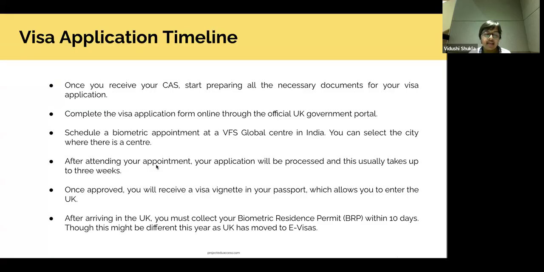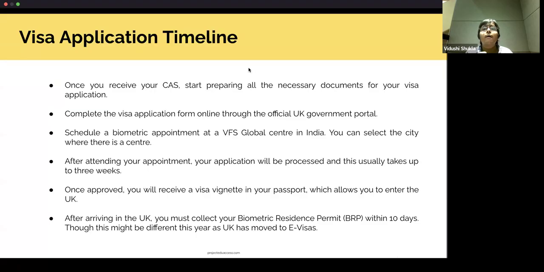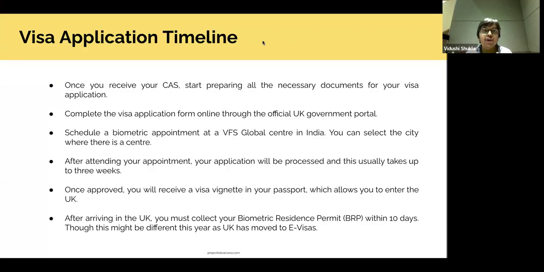Now, one thing: when you pay for the visa, you have to pay two things, the health surcharge and the visa application fee. You're not required to pay any other amount apart from that. Sometimes what happens is when you apply through VFS, being a private entity, they might say that they can provide you some special services, some special packages for your visa. Only if you want that special package, you can choose it. You're not mandated to opt for those special packages.